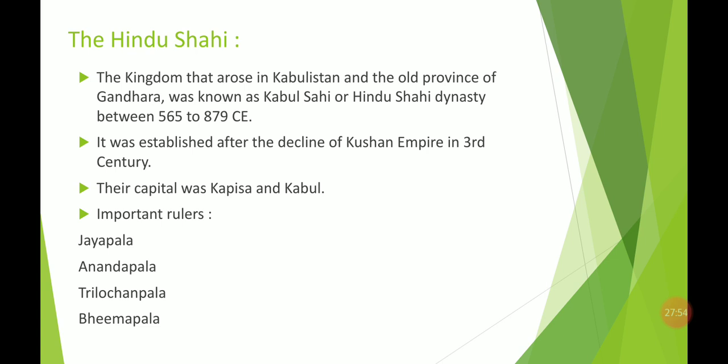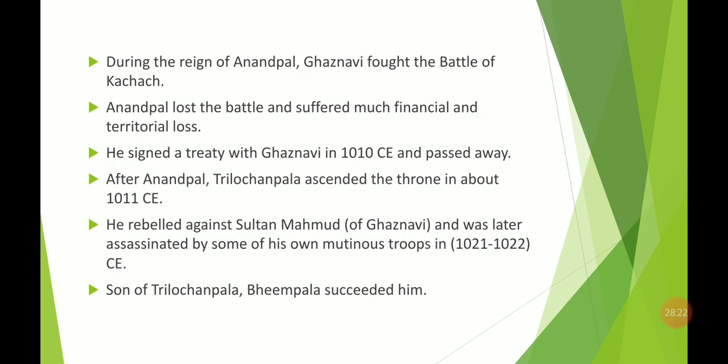They made Kapisa and Kabul their capitals. There were important rulers in the Hindu Shahi dynasty like Jayapala, Anandapala, Trilochanapala and Bhimapala. Though the Hindu Shahi dynasty did not last for a long period, they had several good and important kings in their reign.